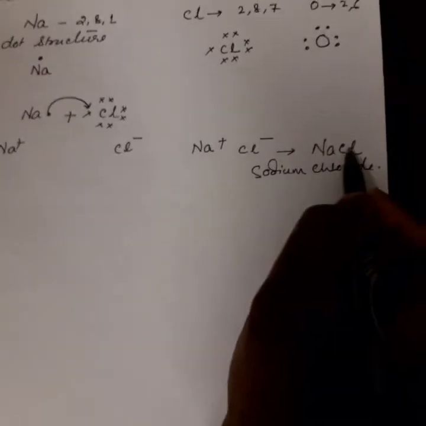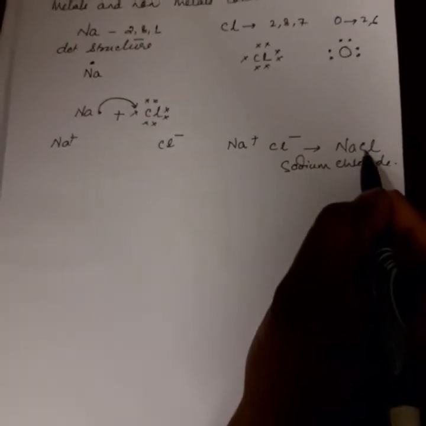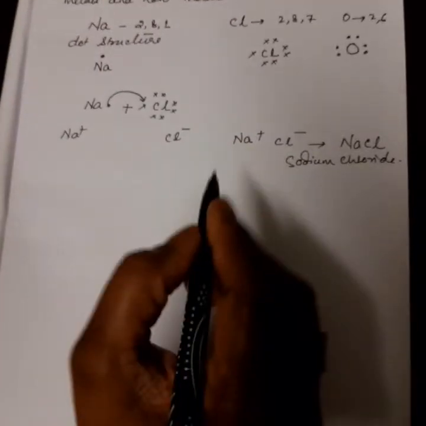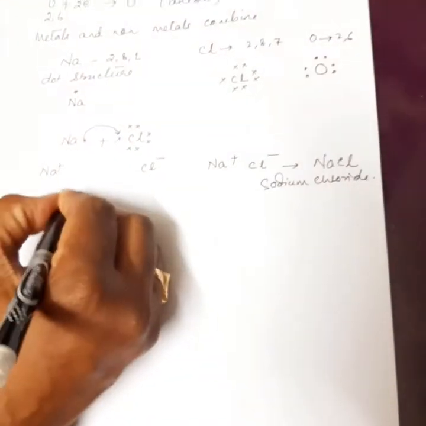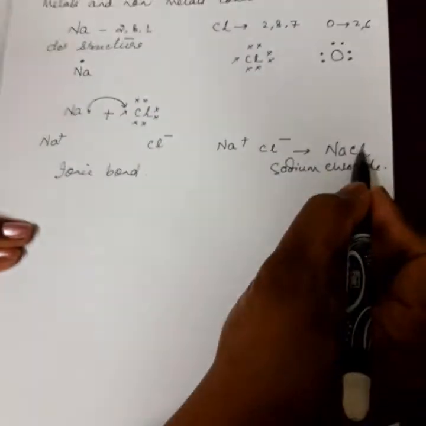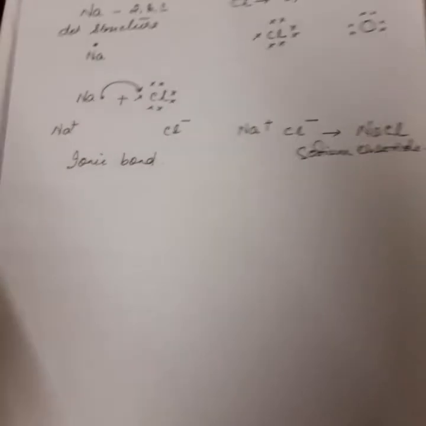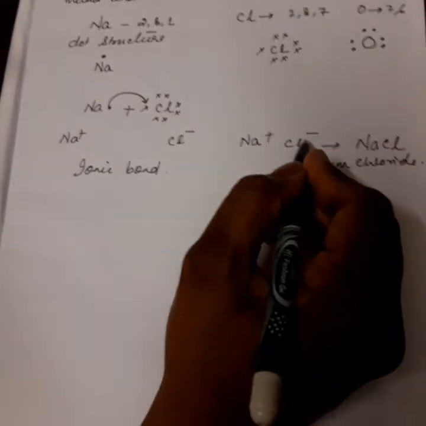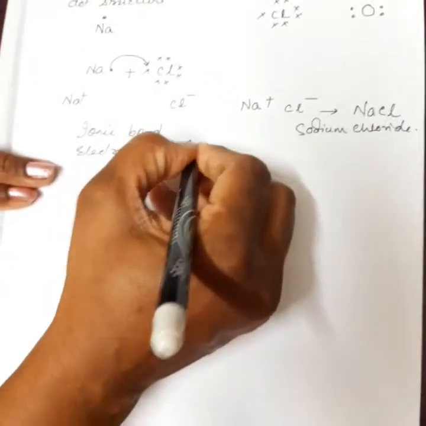This sodium ion and chloride ion form sodium chloride, which is a compound, and the bond which is formed is known as ionic bond. Sodium and chloride are bonded, and this bond is known as ionic bond. There exists a force of attraction between the positive and negative ions, and that force of attraction is known as electrostatic force of attraction.